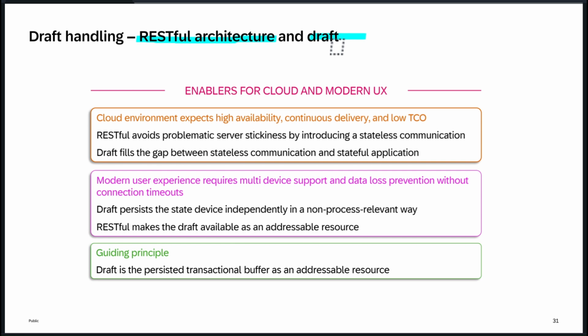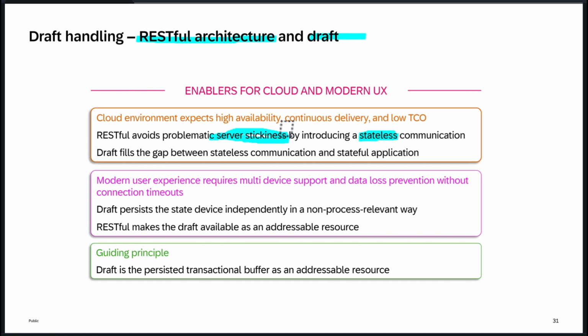So why are we comparing this with the draft? There is a reason for that. Here you can see that RESTful avoids problematic server stickiness. This is very, very important: it avoids server stickiness by introducing stateless communication. Which means if you send a GET request to a sales order header, it will return you some data. After a few seconds, you send a similar GET request to the sales order header, and it will send you the data.